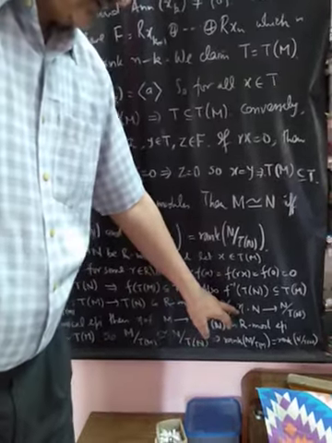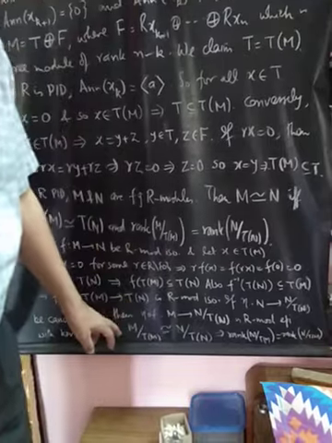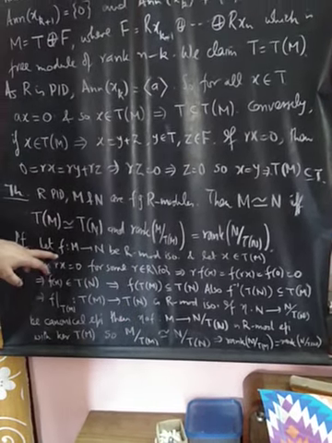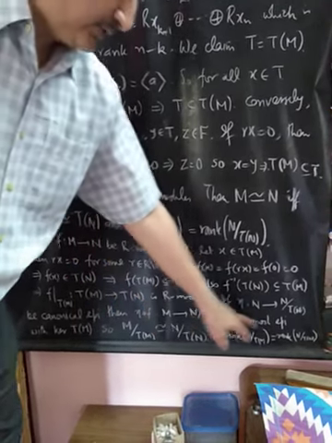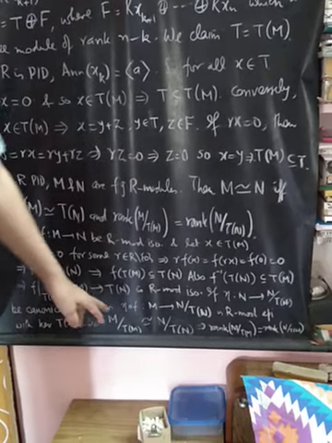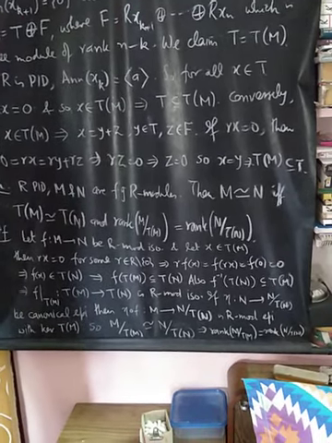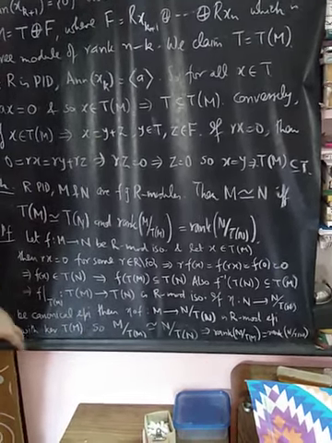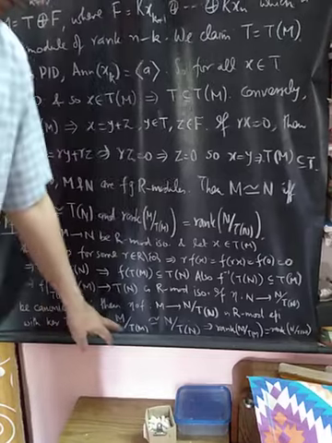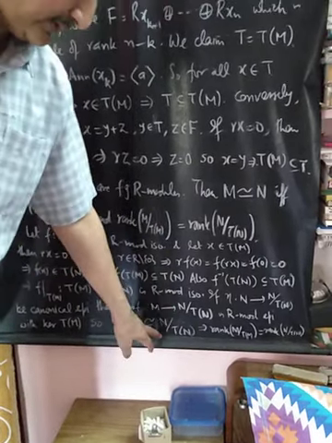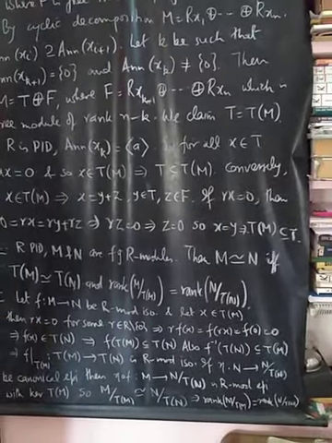consider this R module epimorphism eta from N to N by Tn. Now combine this map with the homomorphism f. You have that eta composed with f is a mapping from M to N by Tn, which is also an R module epimorphism. Verify that this homomorphism has kernel equal to the torsion submodule of M. So the kernel of eta composed with f is Tm. So M factored by the kernel is isomorphic to N by Tn, the image. Because the two are isomorphic, their ranks are equal. So this is one way.